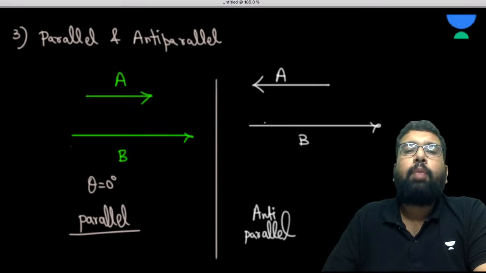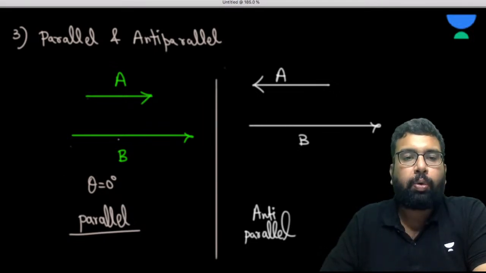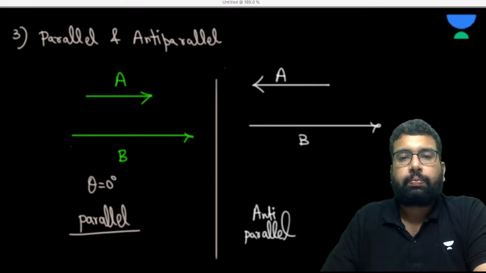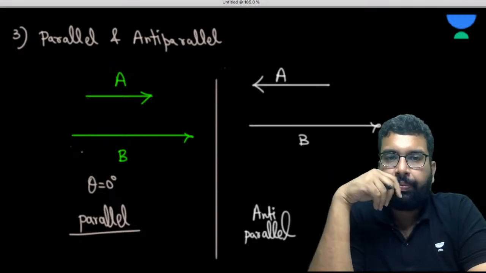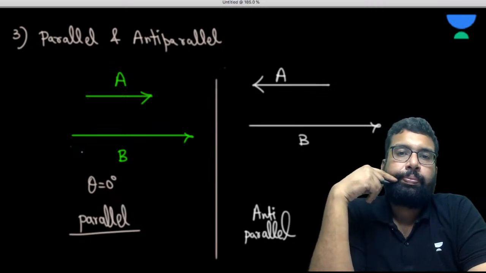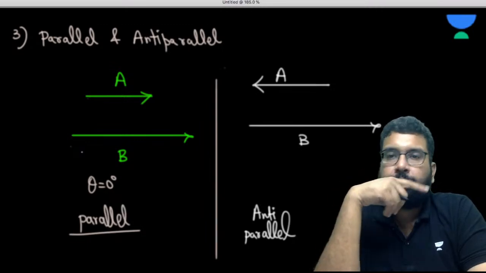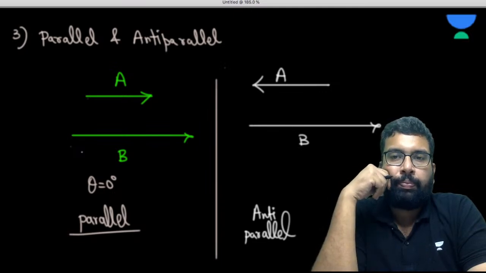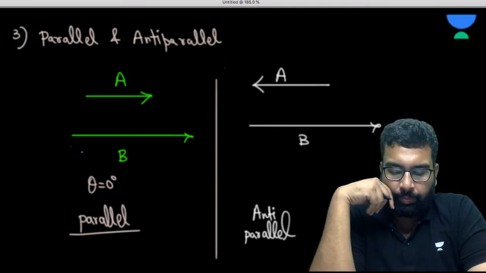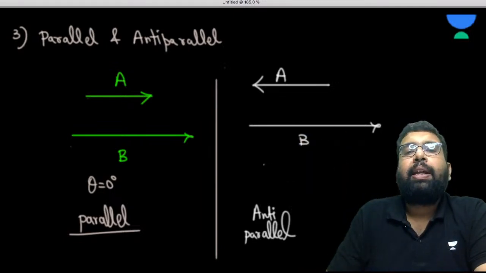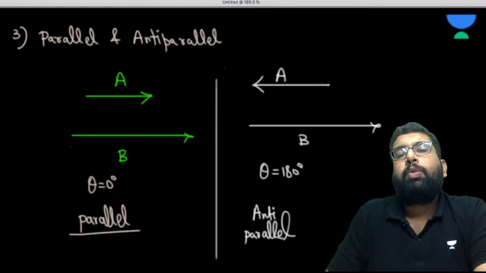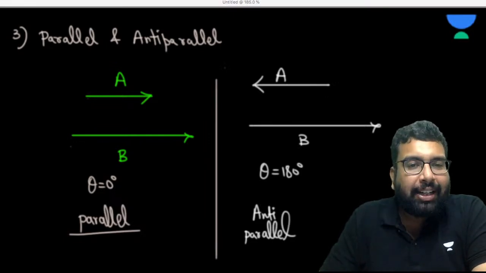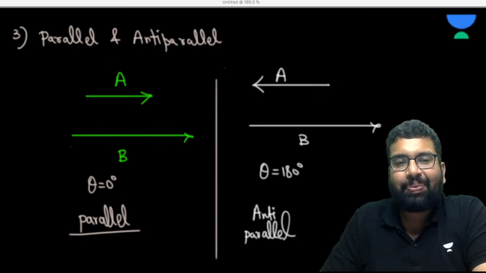If I ask you what is the angle between A and B in this case, what would be the angle between them? Please answer me. So obviously, sir, it will be 180 degrees. When we are joining this A and B tail to tail, the angle between them is going to be exactly 180. Right.